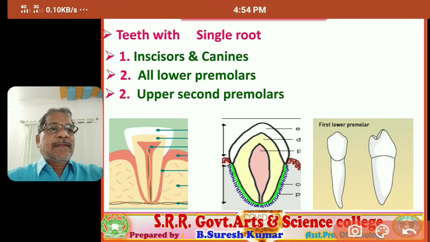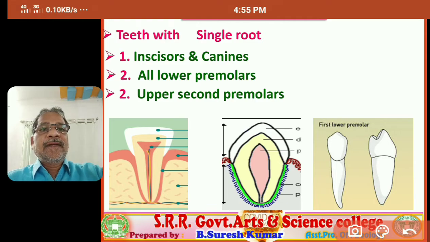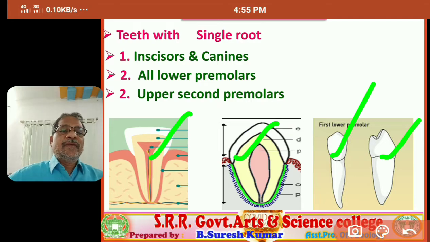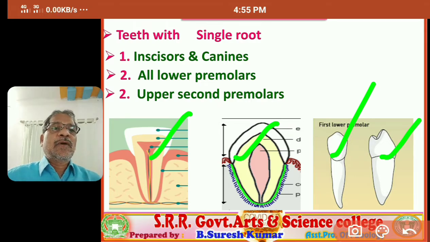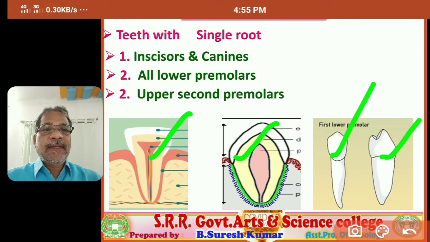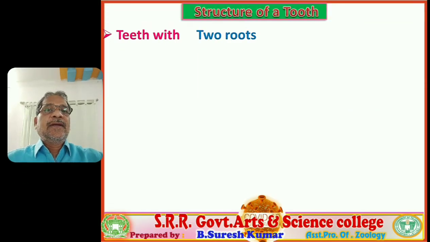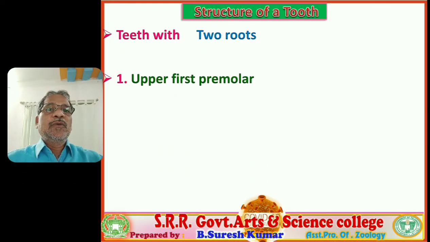So in the last class we discussed these things. These are incisors, canines, and all lower premolars and the upper jaw second premolar. You verify that at the base of these teeth a prominent single root is present. So all these teeth exhibit a single root.